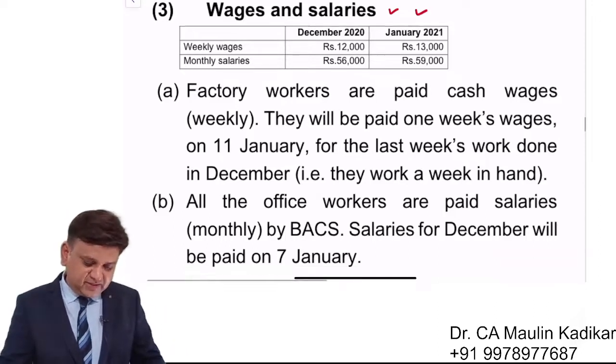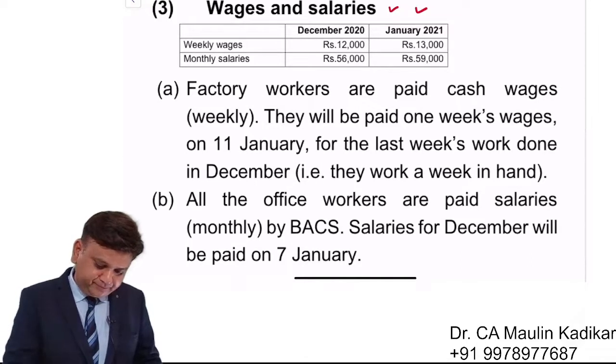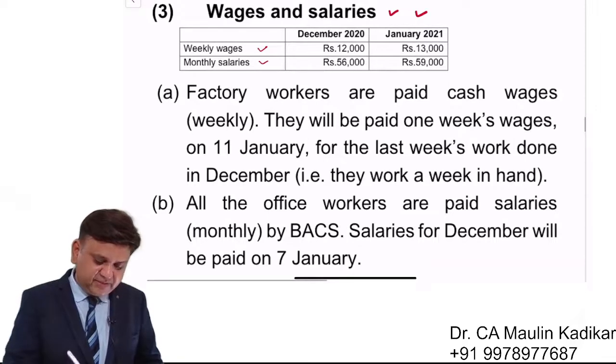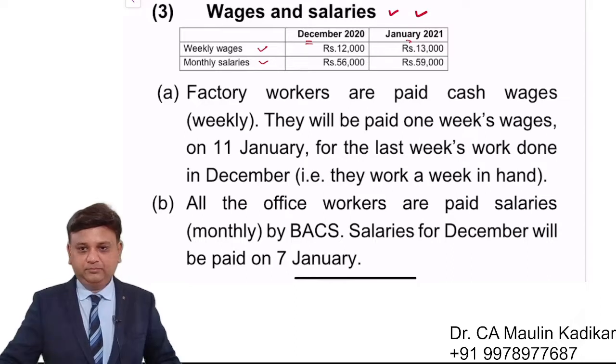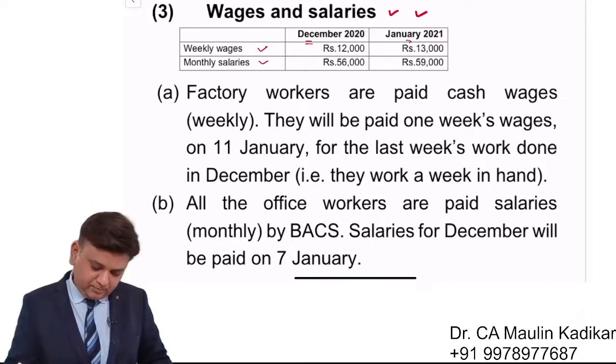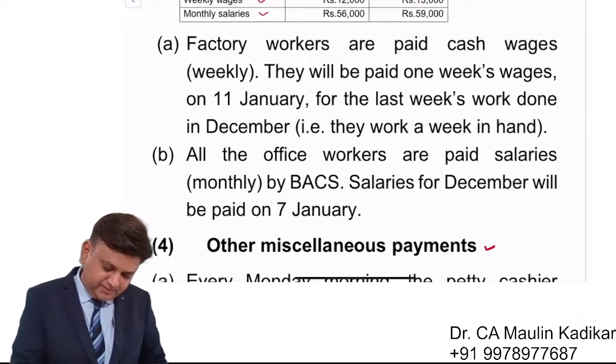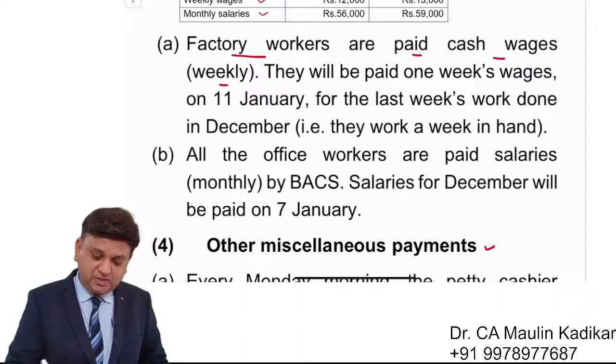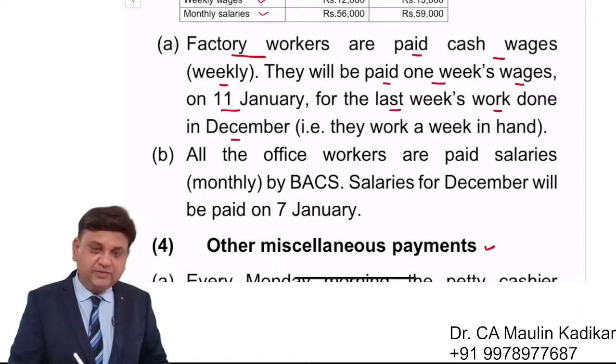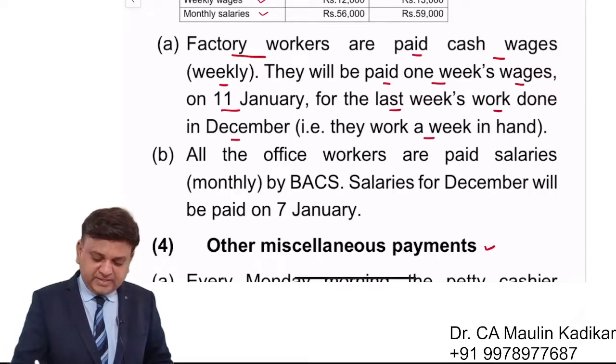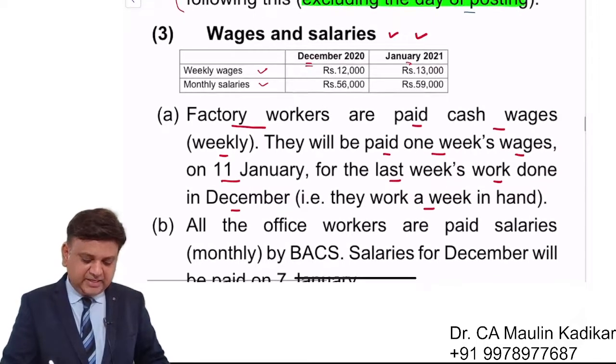Let us see wages and salaries. In that, we have been provided with the information weekly wages and monthly salary for December month and for January month. The question is providing the information: Factory workers are paid cash wages on the weekly basis. They will be paid 1 week's wages on 11th of January for the last week work done in the month of December. That is, they work a week in hand, like that information is given.